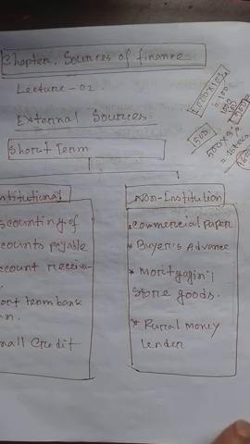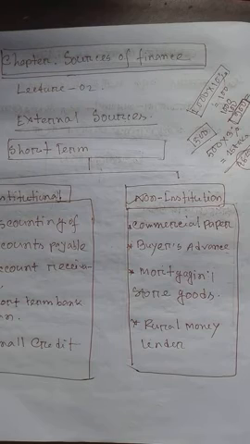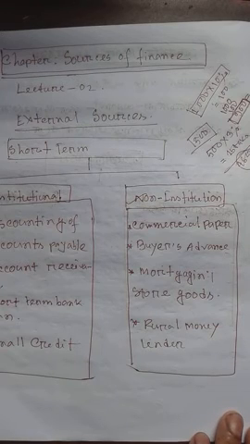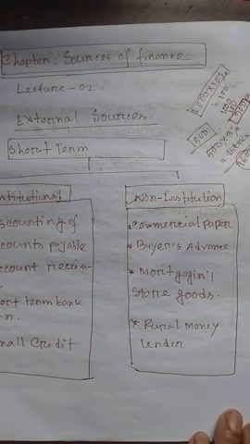Then they create a faith value with one another, and this dealing of finance is created. Buyer's advance is basically when a purchaser purchases goods or a product in a shop,